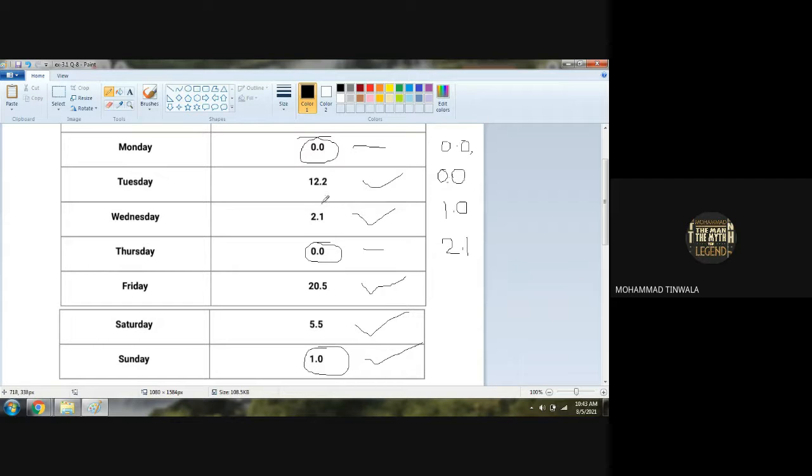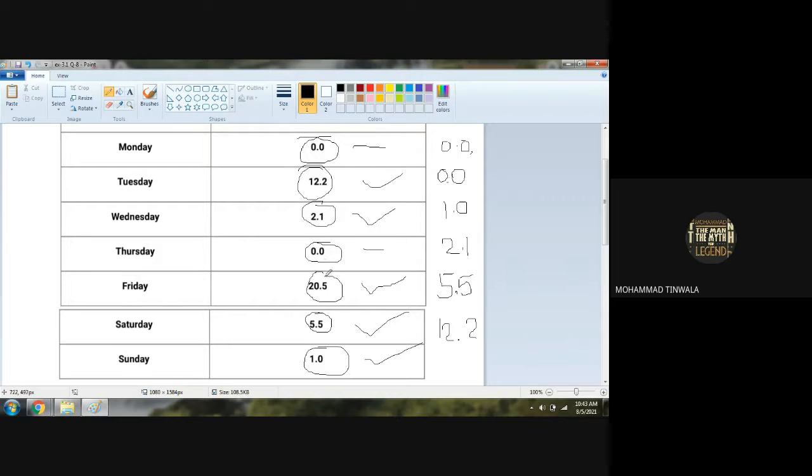Then 2.1, then 5.5. Any doubt here, girls? No, sir. Then 12.2. Never forget to arrange the data in ascending order before you proceed with anything, okay?